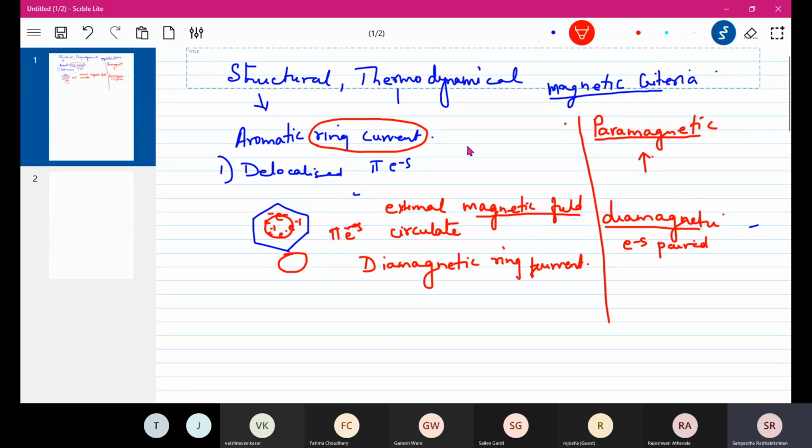So this is one basic difference between aromatic and anti-aromatic, because aromatic will always show a diamagnetic ring current, whereas anti-aromatic will always show a paramagnetic ring current because they do not have all electrons paired. Okay. So now we'll talk of proton NMR.